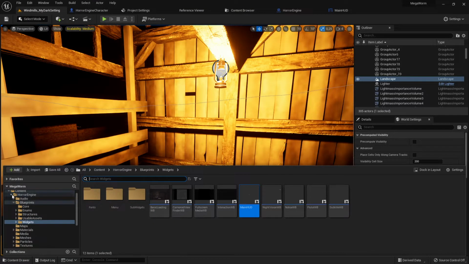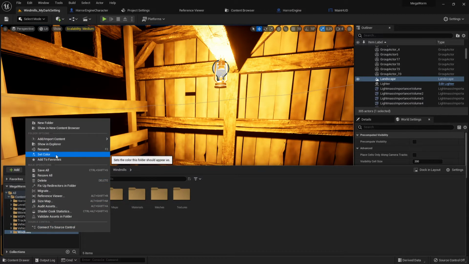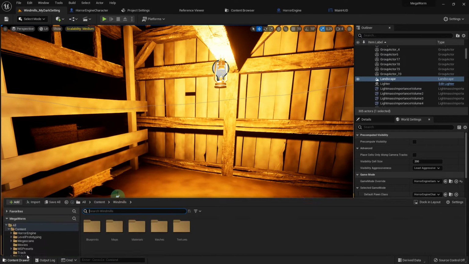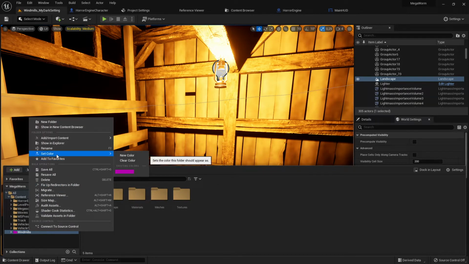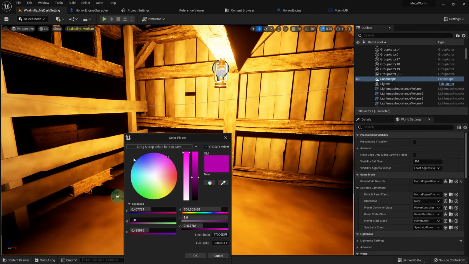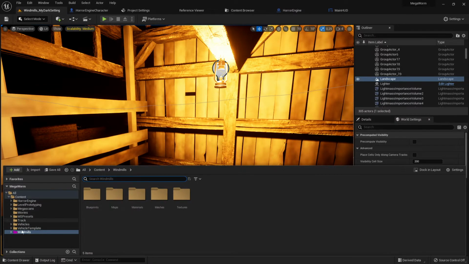Here is the horror engine. I created this horror engine, and here is this windmill. Let's set a color on them so we can distinguish them faster. Let's say I set this color. Let's set color, new color. And what you can do is, after you found any color, you can set it here. That's why I wanted to do it here, because I can use them later in other places too when it's working. It's working now.